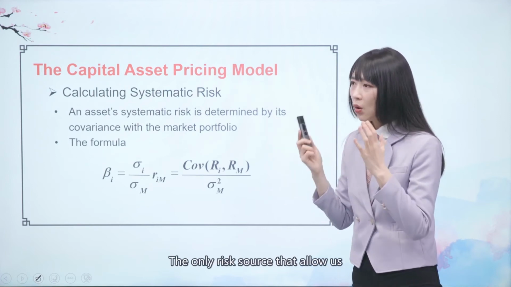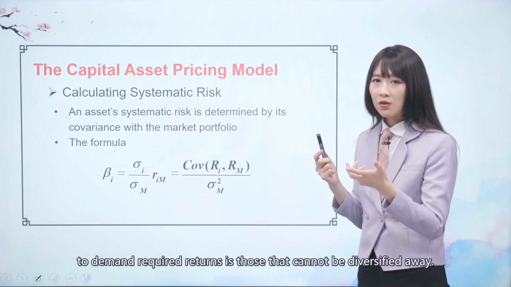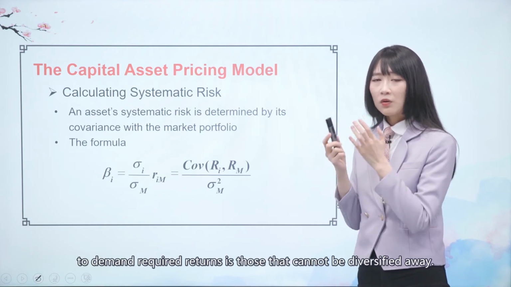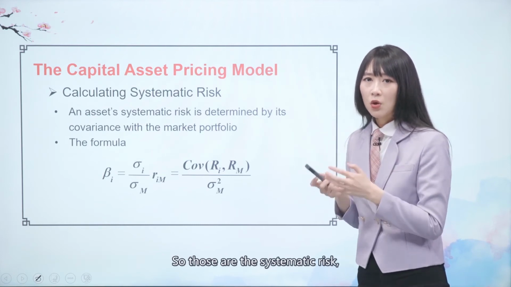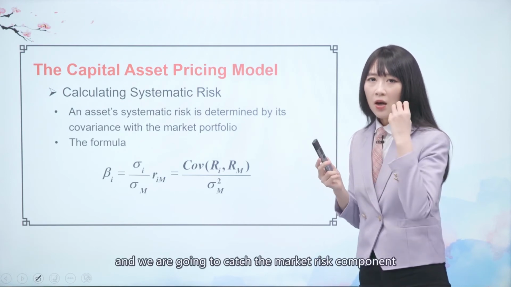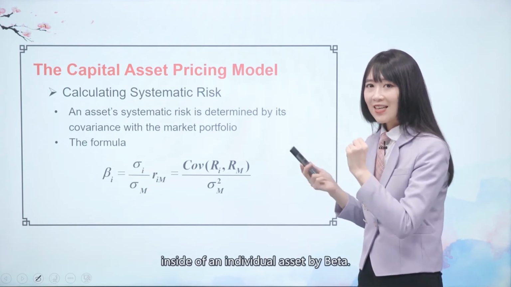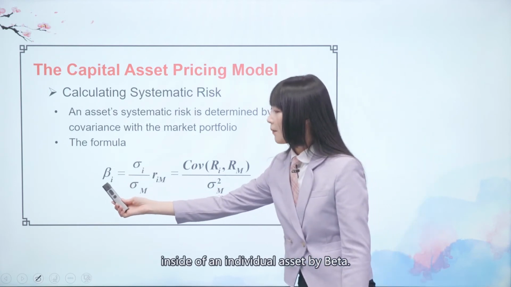Now, the only risk source that allows us to demand required return is the risk that cannot be diversified away. Those are the systematic risks. We capture the market risk component inside an individual asset by beta.